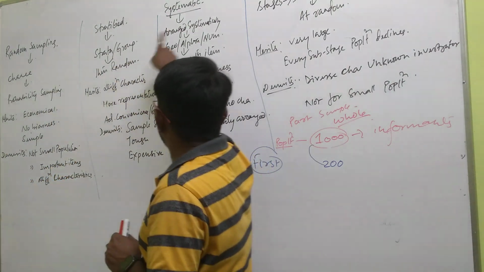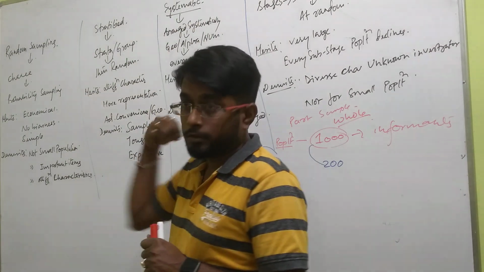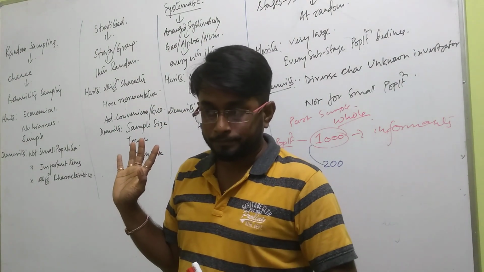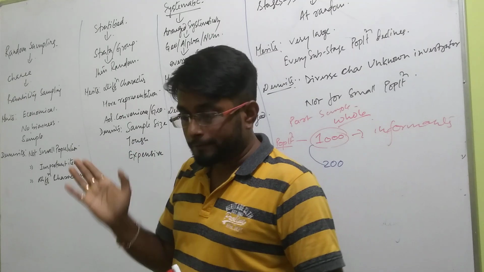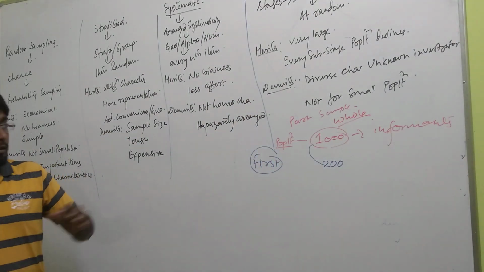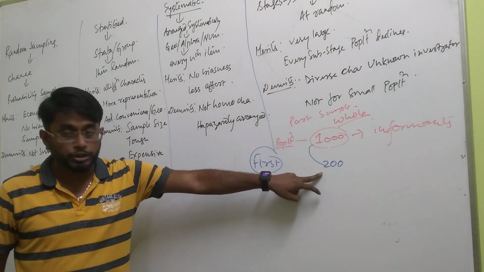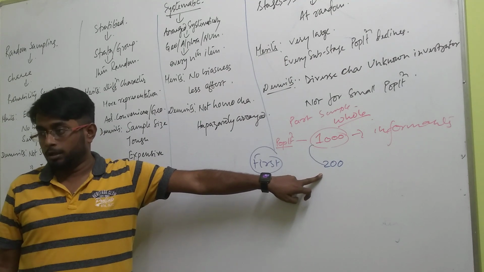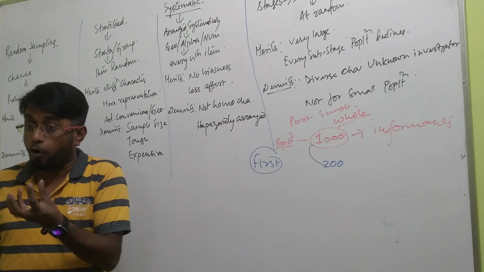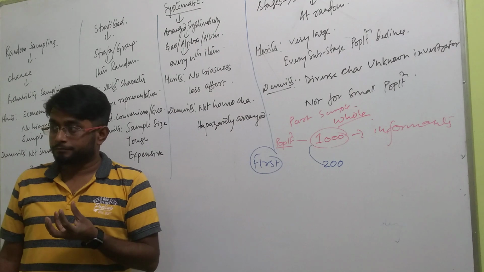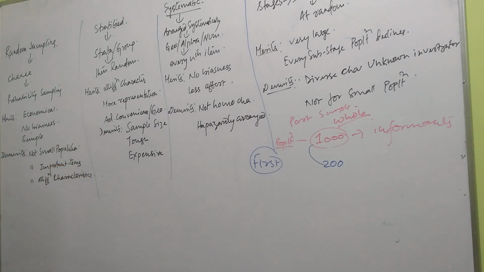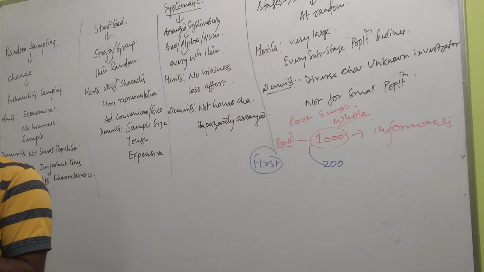These important words if you mention in your answer, this will serve the purpose. Is it clear? Okay. So what I was saying, say 1000 population থেকে 200, how this 200 will be drawn? কথা ক্লিয়ার? 1000 হলো তোমার কাছে হোল, এই 1000 থেকে 200 তুমি কিভাবে ড্র করবে?